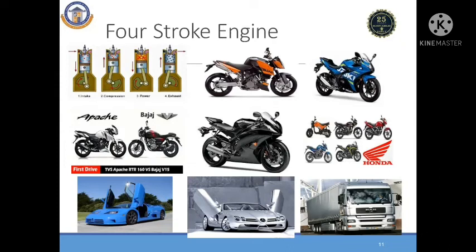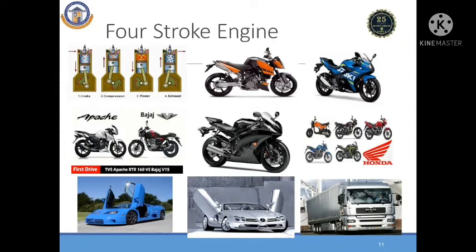Four-stroke engines are now used by all two-wheeler, four-wheeler, and three-wheeler manufacturers. All prime movers are now focused only on four-stroke technology. This is an efficient technology in terms of highest or optimized mileage.